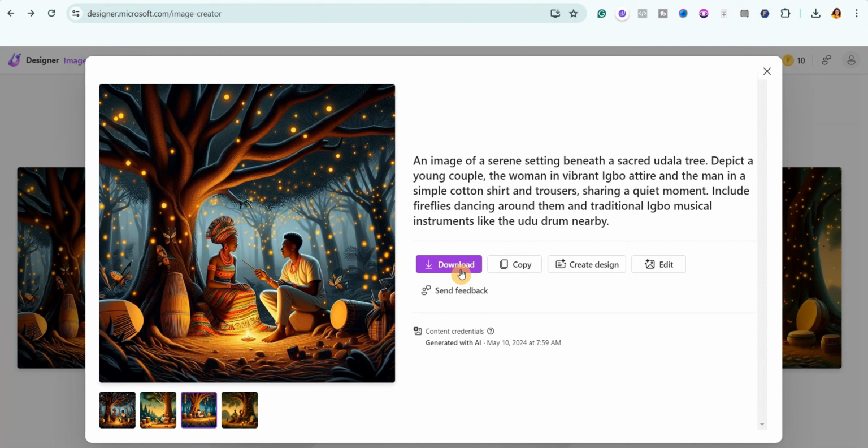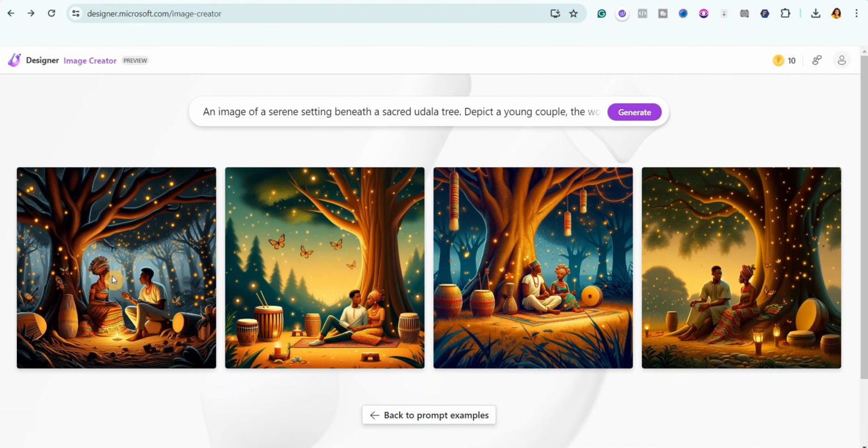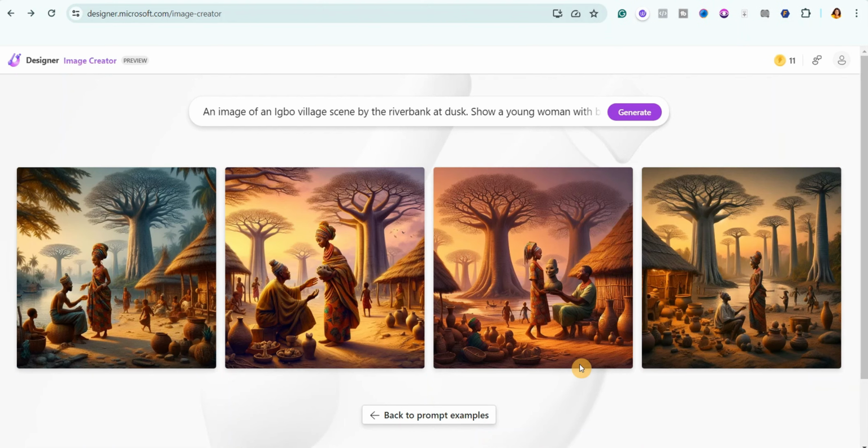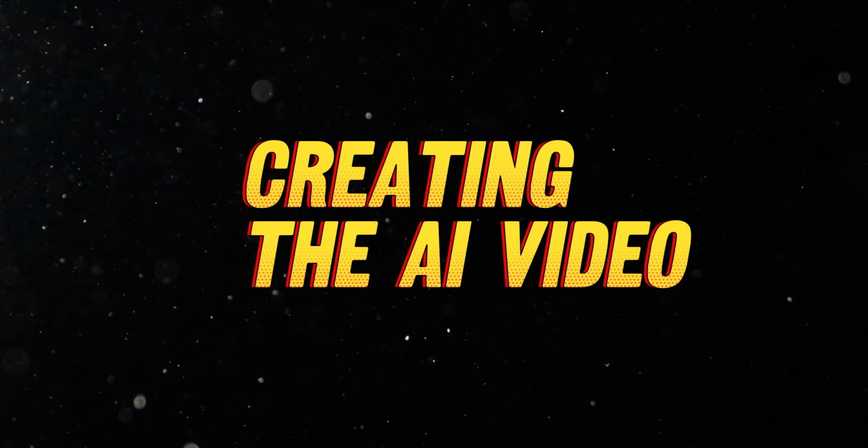But right now, I'm going to just go ahead and generate all the images because I don't want this video to be too long. Now, after generating all your images, it's time for us to move on to the next step. This is the most exciting part of this video. So we are going to combine everything together.